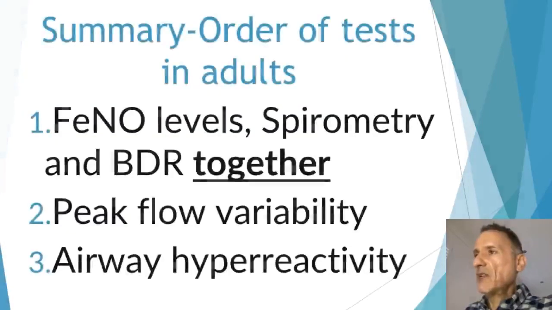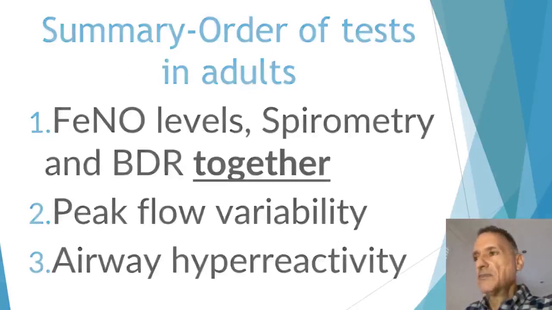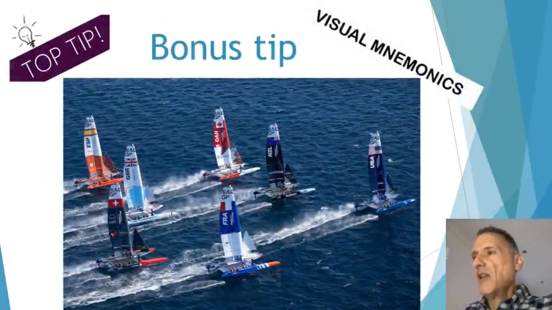As a final summary, we will remind ourselves of the order of the tests in adults, which is, in the first place, fractional exhaled nitric oxide levels, spirometry and bronchodilator reversibility together, followed by peak flow variability, and then airway hyperreactivity. And here is a little bonus tip. How can you remember the order of asthma tests in adults? Just have a look at this picture and ask yourself, what would be the newspaper headline?